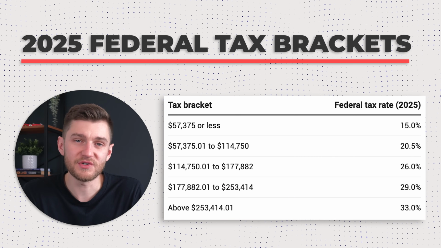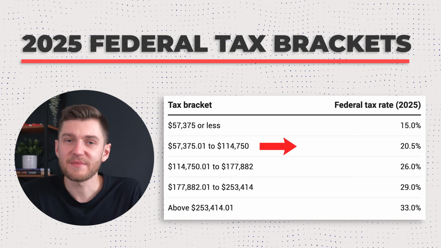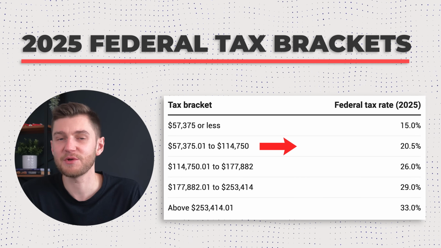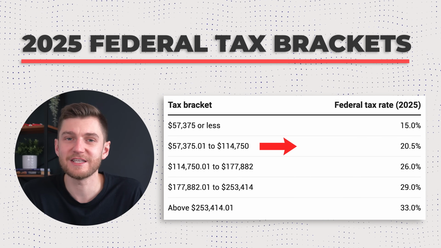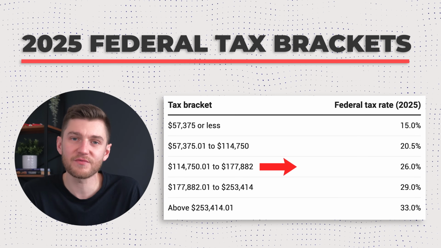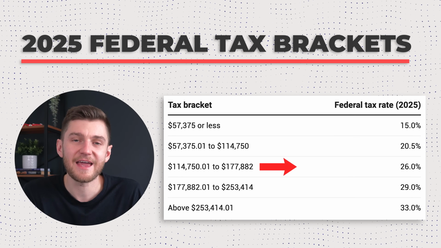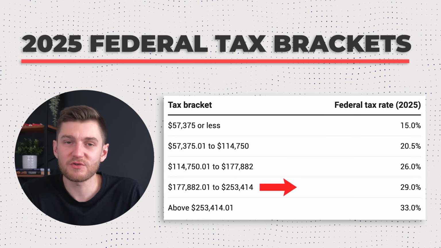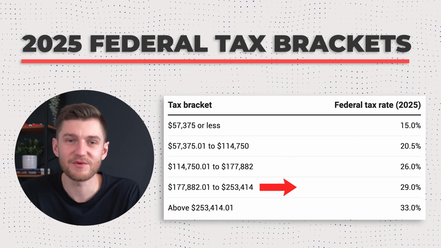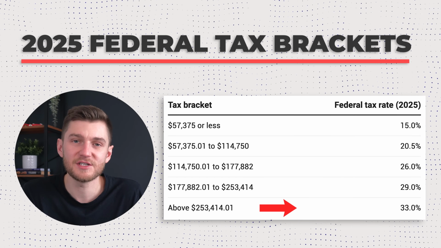So on income from $0 to $57,375, you will have a 15% tax rate. Between $57,375 all the way up to $114,750, the marginal tax rate is 20.5%, and then 26% is applied to income between $114,750 all the way up to $177,882. From here, 29% marginal tax rate all the way up to $253,414, and then the top federal tax bracket at 33% this year is for income over